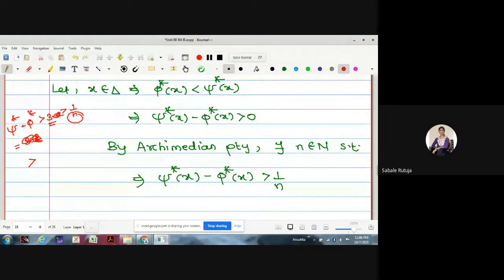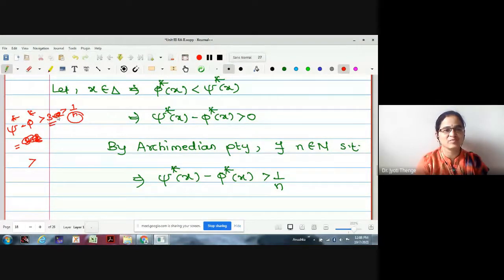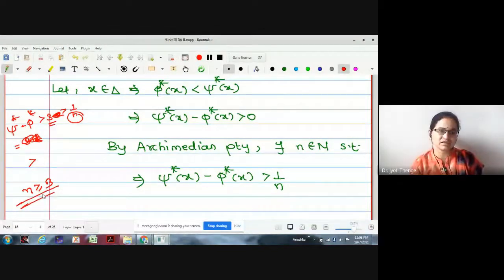Let me make it simple. 3.2, therefore I have made it simple, 3 it is. Then n is? N is greater or equal to 1 by 3, right? N is greater than 1 by 3. I want to write 1 by 3 is greater than 1 by n.